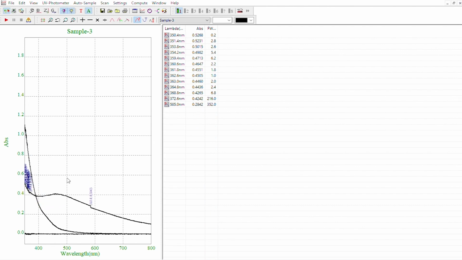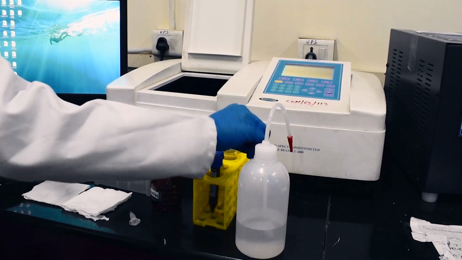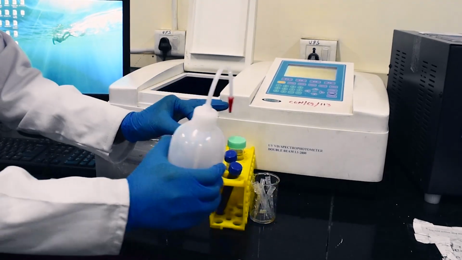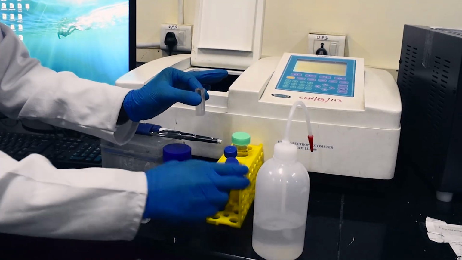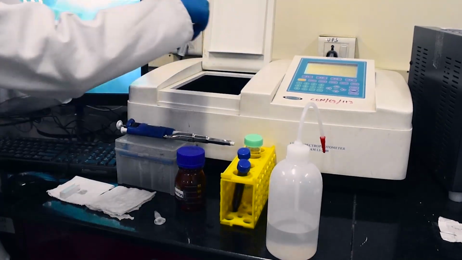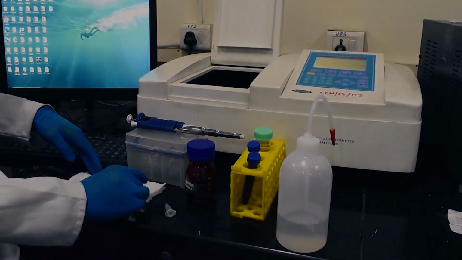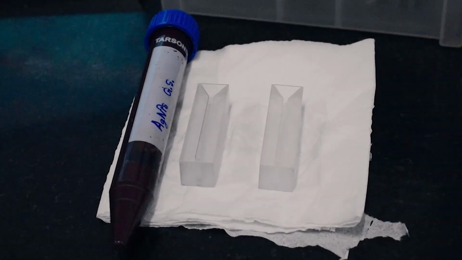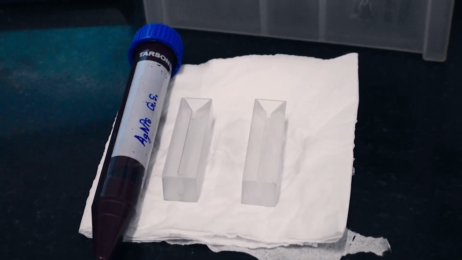We can now observe a peak around 450 nanometer, confirming the synthesis of silver nanoparticles. Save the data, and finally wash the cuvette. This concludes our demonstration on the synthesis of silver nanoparticles through biological method using neem extract.